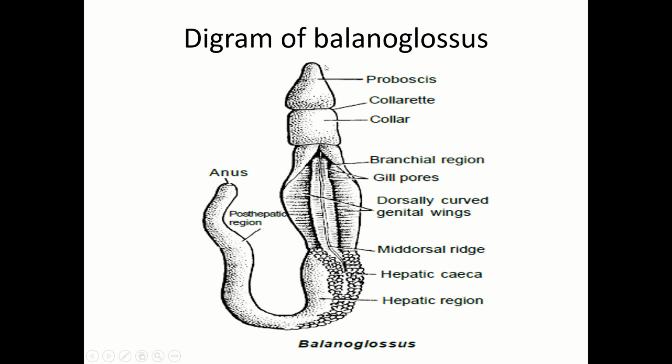This is the diagram of Balanoglossus. You can see the total structure: proboscis, collar, branchial region, gill pores, dorsal curved genital wings, mid-dorsal ridge, hepatic caeca, hepatic region. This is the anus region and the post-hepatic region.